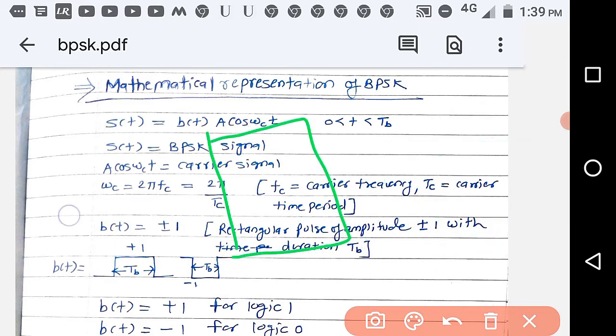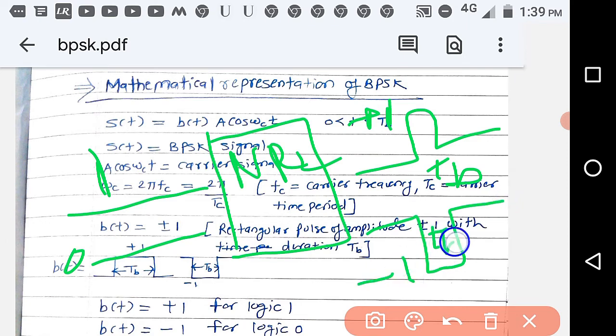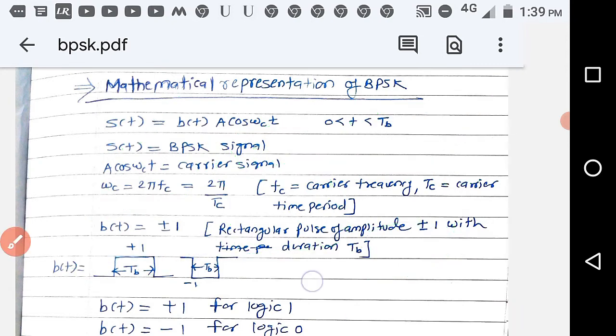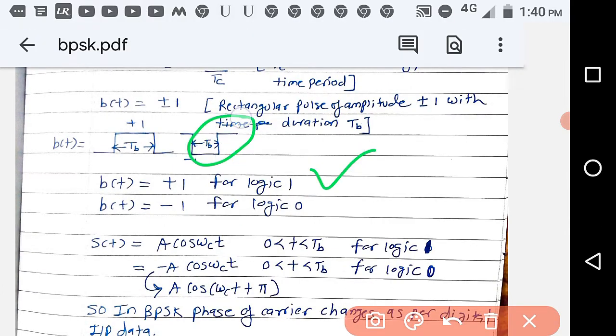If you give 1 to this NRZ line coder, you will get a waveform like this, which has duration Tb and value +1. If you give 0 to this NRZ encoder, it will give you -1 for duration Tb. So b(t) is either +1 for logic 1 or -1 for logic 0. That can be obtained by the NRZ line coder. Here the same is explained: b(t) = +1 for logic 1 and b(t) = -1 for logic 0.